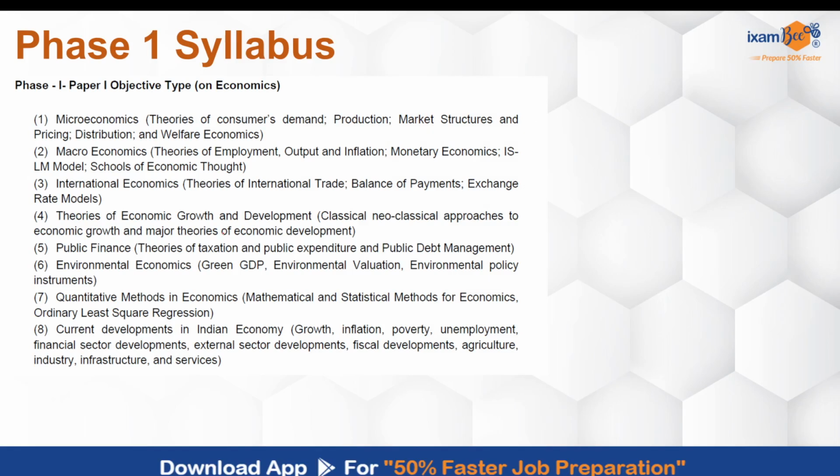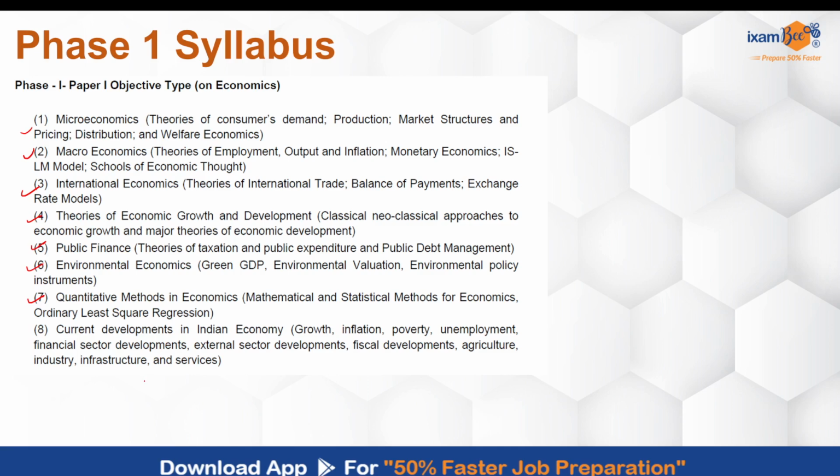So the paper 1 syllabus, as given in the notification, has 8 aspects: microeconomics, macroeconomics, international economics, theories of economics and development, growth and development, public finance, environmental economics, quantitative methods in economics, and current developments in Indian economy.